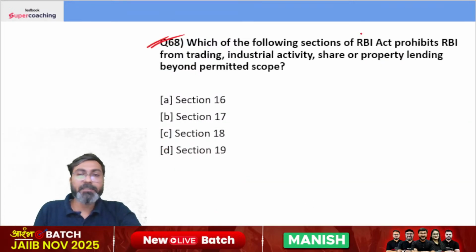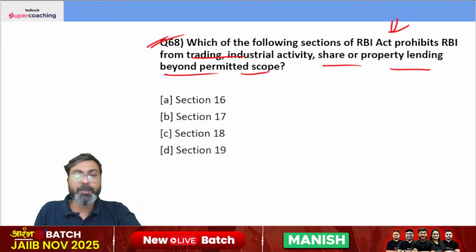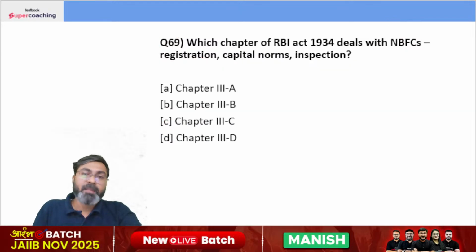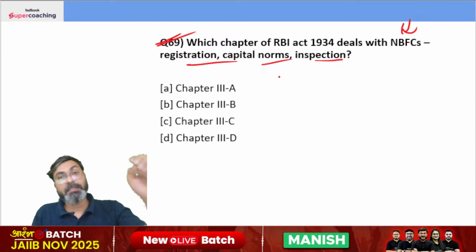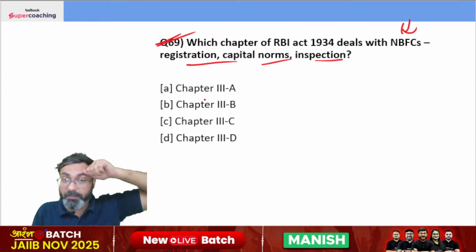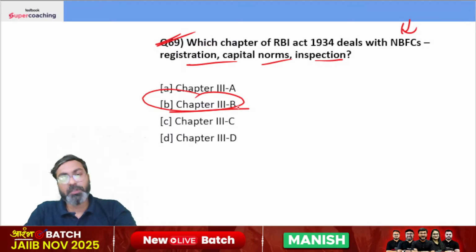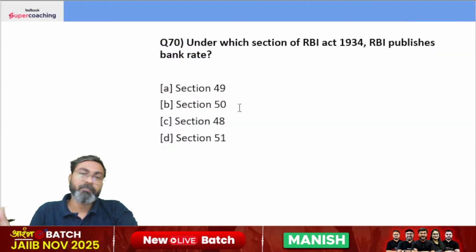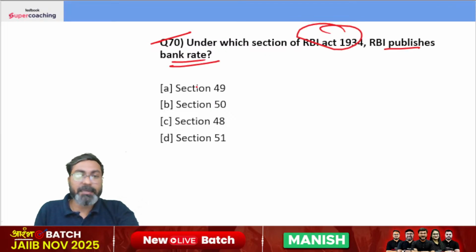Which of the following sections of RBI Act prohibits RBI from trading, industrial activities, share or property lending beyond permitted scope? It is section number 18. Which chapter of RBI Act deals with NBFC's registration, capital norms and inspection? So chapter 3ABC करके काफी सारे chapters हैं. So chapter number 3B deals with NBFC's registration, capital norms and inspection. Under which section of RBI Act 1934 RBI publishes bank rate? It publishes bank rate under section 49.